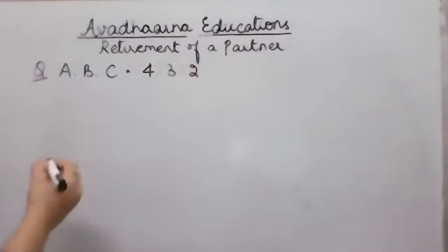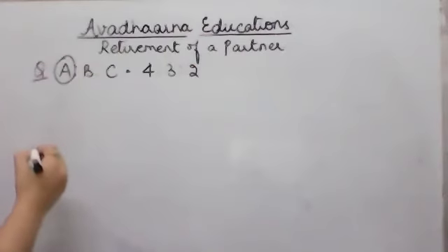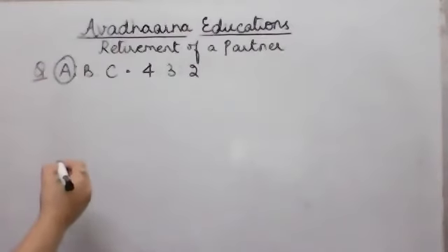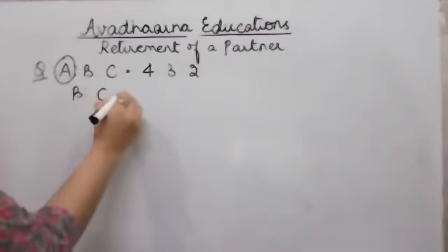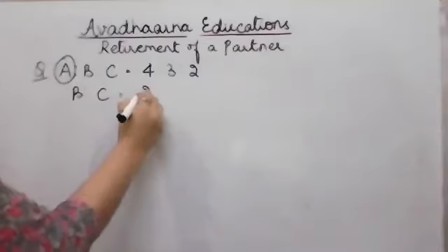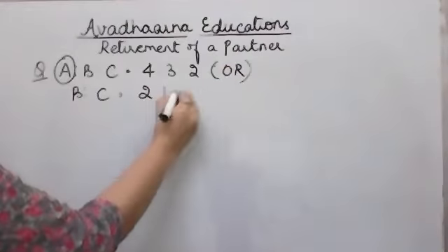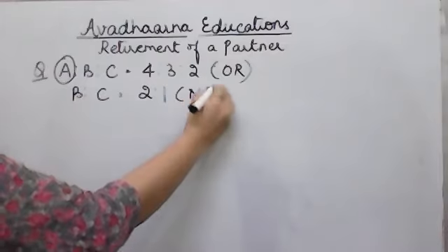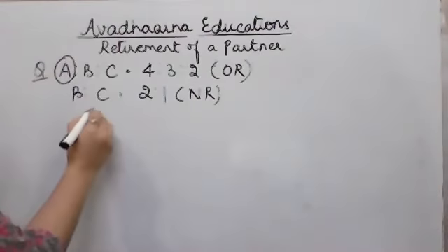4:3:2. A retires. Now, one of the partners, A, is retiring from the firm, and B and C, that is the remaining partners, will share future profits in the ratio of 2:1. So this is the old ratio and this is the new ratio between B and C. Now we have to calculate the gaining ratio.